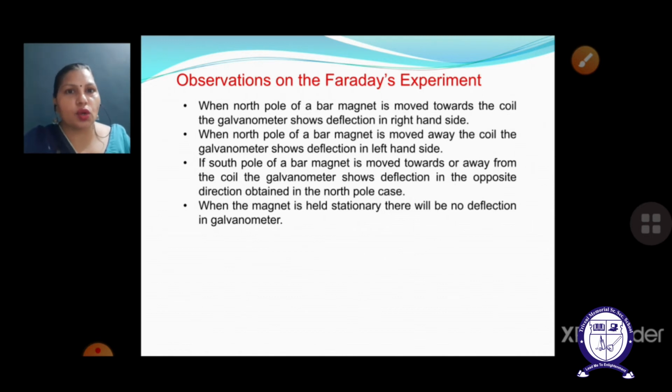Now in the last case, which is a very important case, the magnet is held stationary, that means the magnet is not moving. In this particular case, the bar magnet and the coil both are at rest, both are stationary. There will be no deflection in the galvanometer. Why will there be no deflection in the galvanometer?